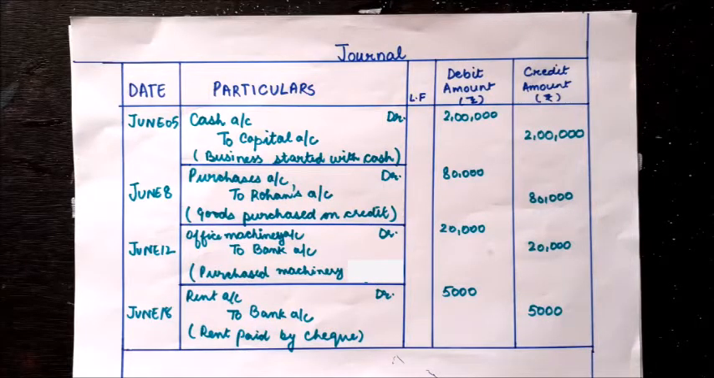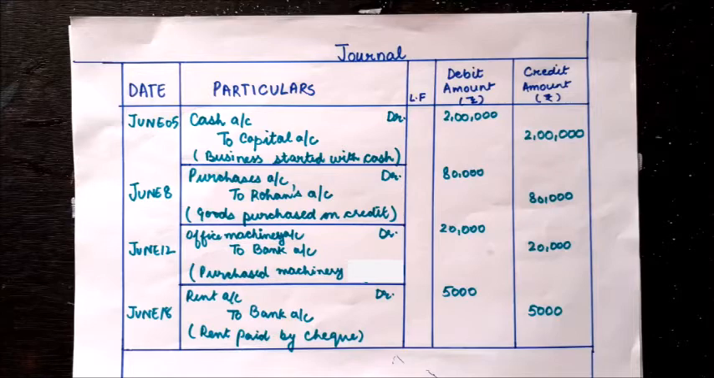Your next entry is on June 18, you paid rent by check. So rent account debited, since rent is an expense it will be debited, and you are paying, so bank account will be credited. Credit what goes out. In the debit column you will write 5,000 and in the credit column you will write 5,000, and narration: rent paid